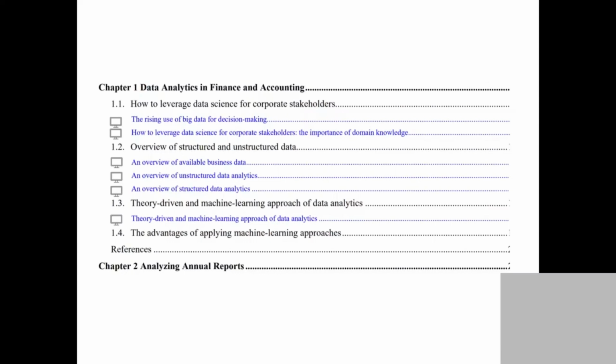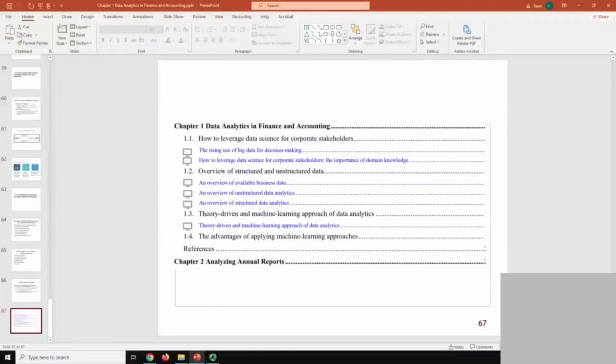Make sure you read the videos and understand everything. And then we'll move on to the next one, the annual report. Let's understand what is meant by annual report and what the data structure of it is.